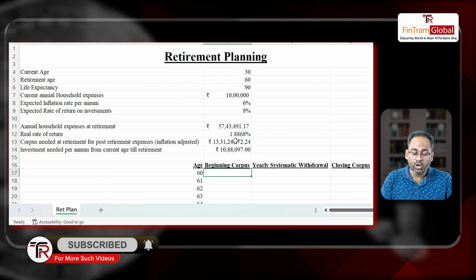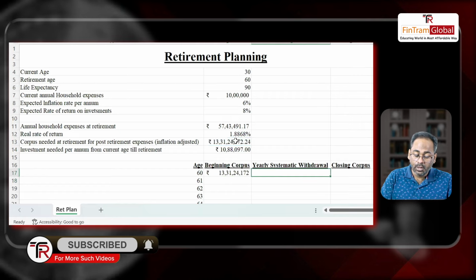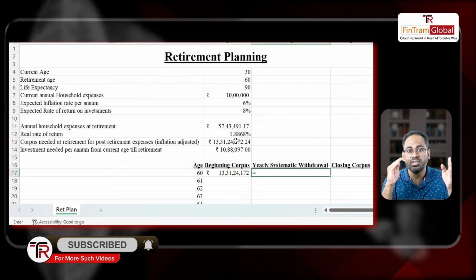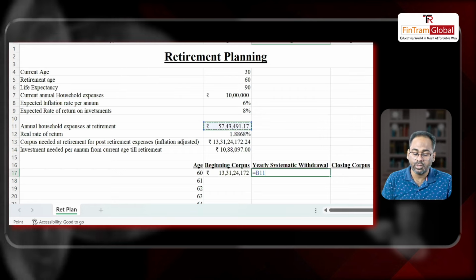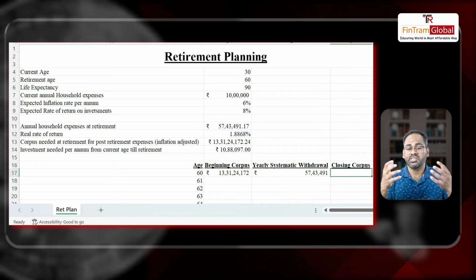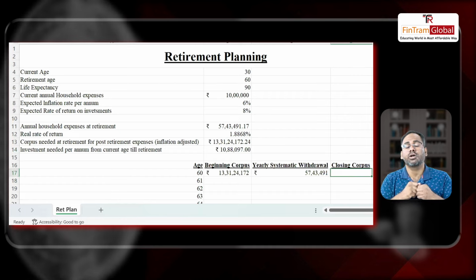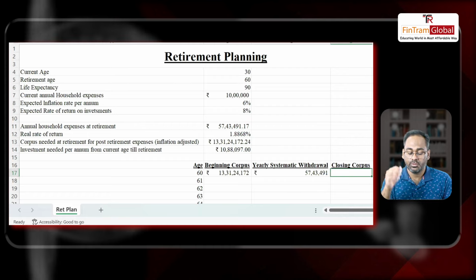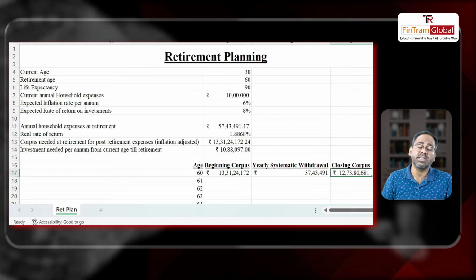Let's see. Beginning corpus is what? This is what we have accumulated, right? Yearly, the first year withdrawal when I'll be 60, for my expenses from 60 to 61, will be what? We have calculated it, 57 lakh 43,000. Now what will be the closing corpus? At 60, I have 13 crores 31 lakhs. I withdraw from it 57 lakhs 43,000 right away for my first year expense. Then what am I left with? The balance amount, simple. So I'll subtract this. This is the balance I have.